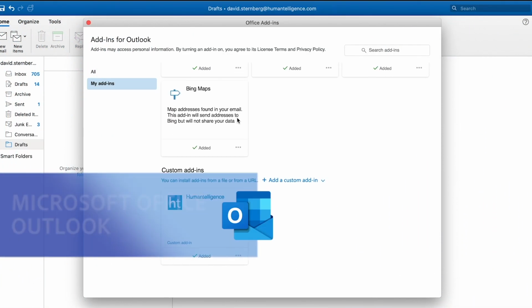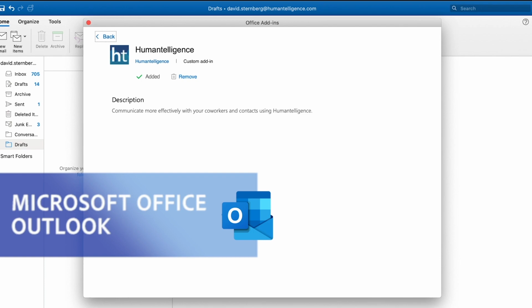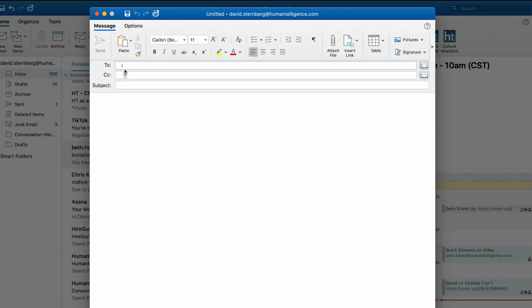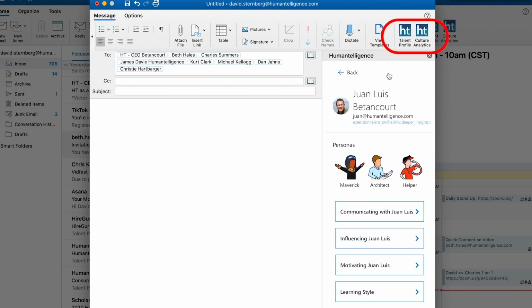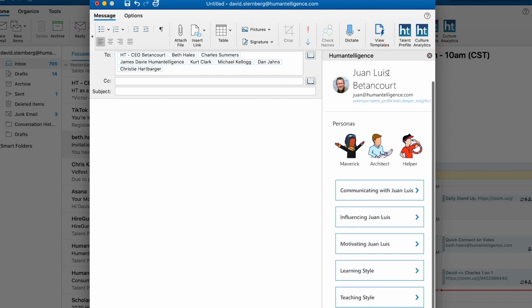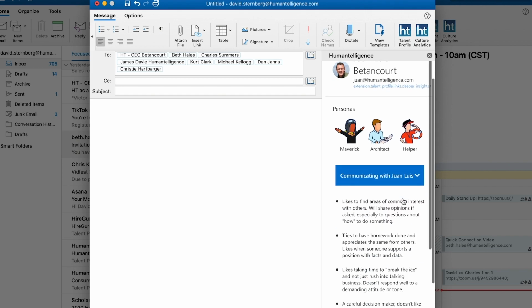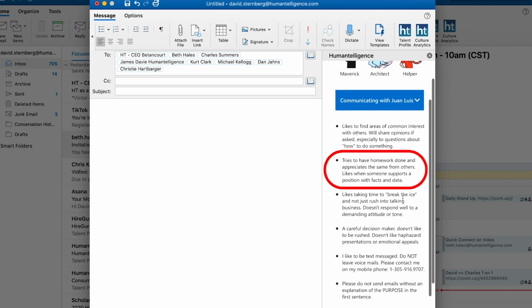Next, let's look at the EQ Everywhere Outlook plugin. In a similar fashion to Gmail, employees can start using the plugin when sending an email. While drafting an email, select the talent profile icon to view tips on communicating, influencing and motivating, and learning and teaching styles. For instance, the tool shows that Juan does his homework and appreciates the same from others. So maybe one sends a prep note prior to the meeting for input to Juan.